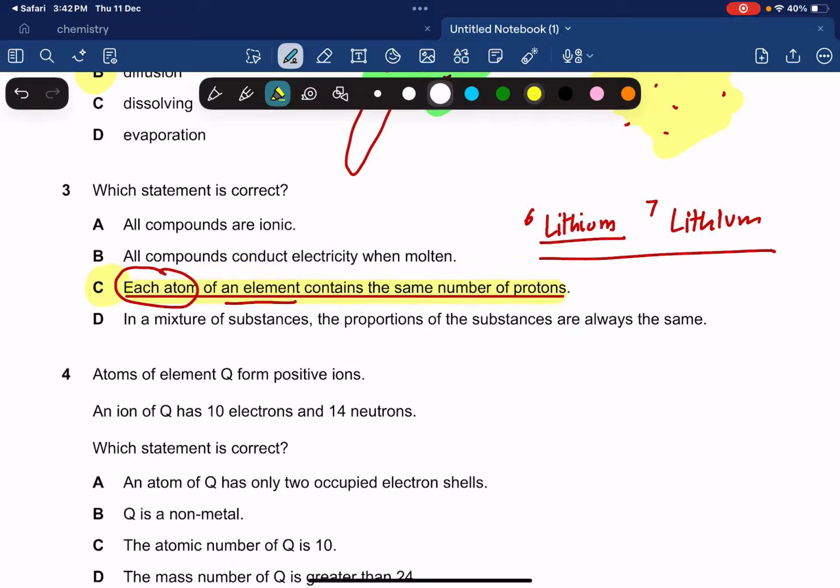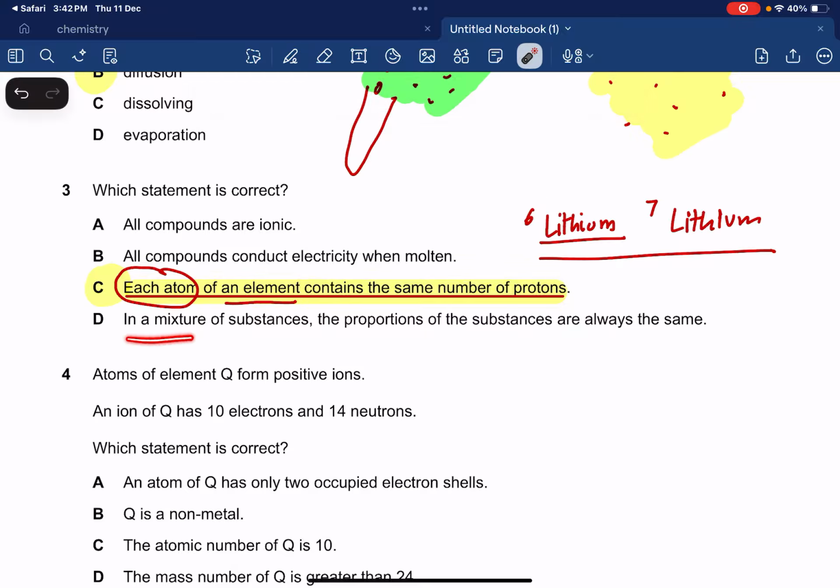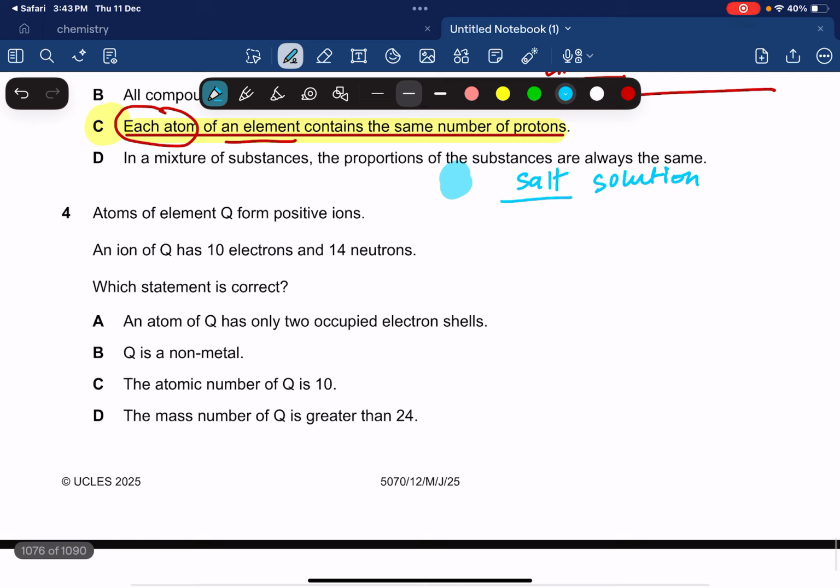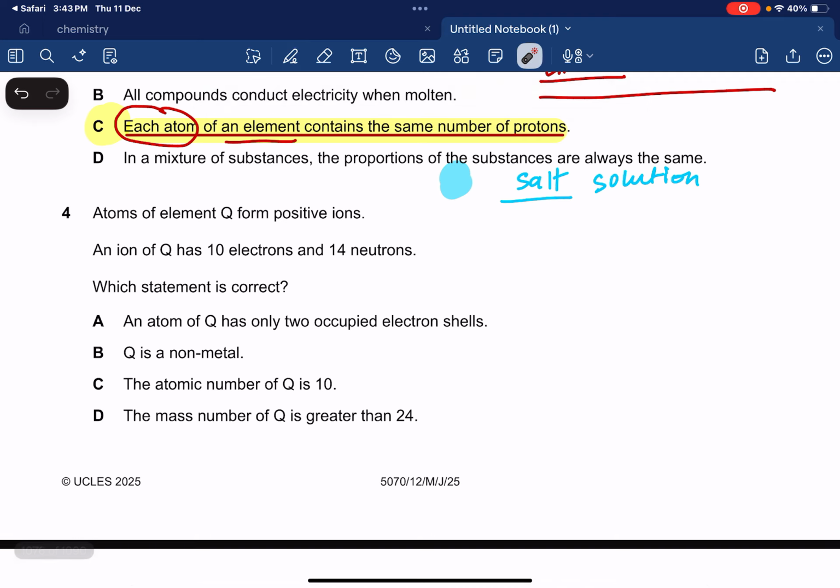That's definitely correct. D says in a mixture of substances, the proportions of substances are always the same. No, in mixtures you can vary the proportion. That's a good thing about mixtures. For example, a salt solution is a perfect example of a mixture. You can vary the amount of salt in it, you can add as much salt as you want. So in mixtures, you can vary the proportions. Okay, atoms of element Q form positive ions.